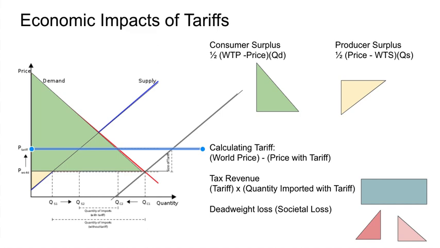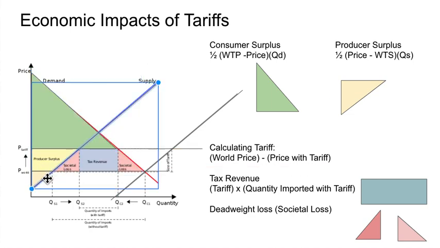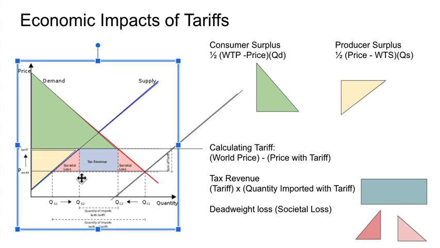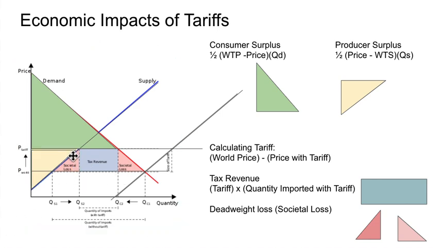If the country increases the price through a tariff, now domestically those consumers have to pay more for imports, and the domestic industries are now able to charge a higher price. The consumer surplus we're going to see decrease, the producer surplus is going to increase, and then there are the imports. The reason we see imports occurring is because there's a shortage: quantity demanded exceeds quantity supplied, so more people are demanding this item than is actually being supplied domestically.